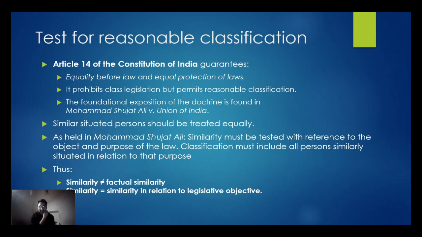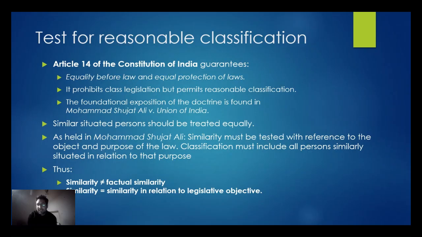Okay, I will post it in the comment section. It prohibits class legislation but permits reasonable classification. It should be reasonable enough. So similarly situated persons should be treated equally.